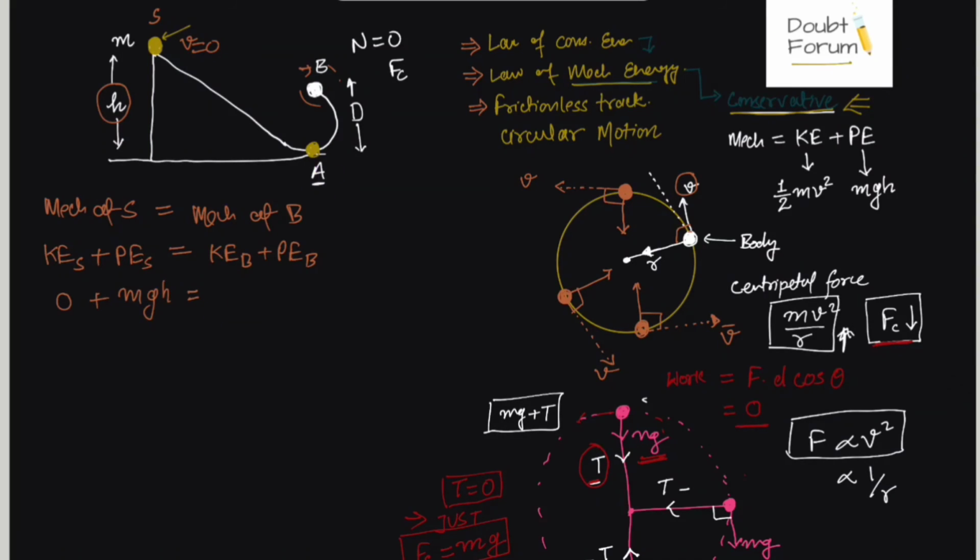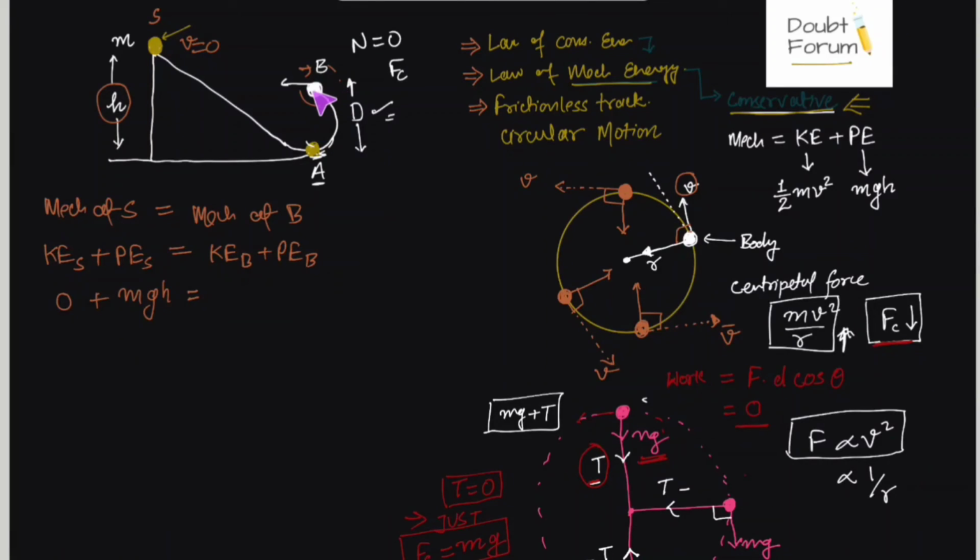Now kinetic energy at point B. Initially at rest, after reaching point A, it would have maximum velocity. It would have very high velocity because this is the ground surface, so no potential energy is there. h is 0. Then again it would start going up, its velocity would go down, and at point B it will have the smallest, not zero, velocity. There would be some tangential velocity in this direction, but this would be less than that at A. And point B is at a height d, because the diameter of the circle is d and this is the ground surface.